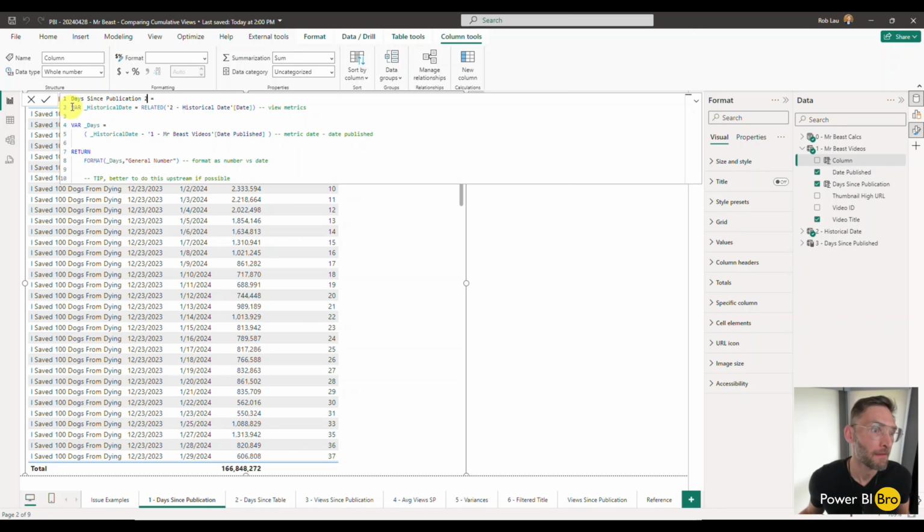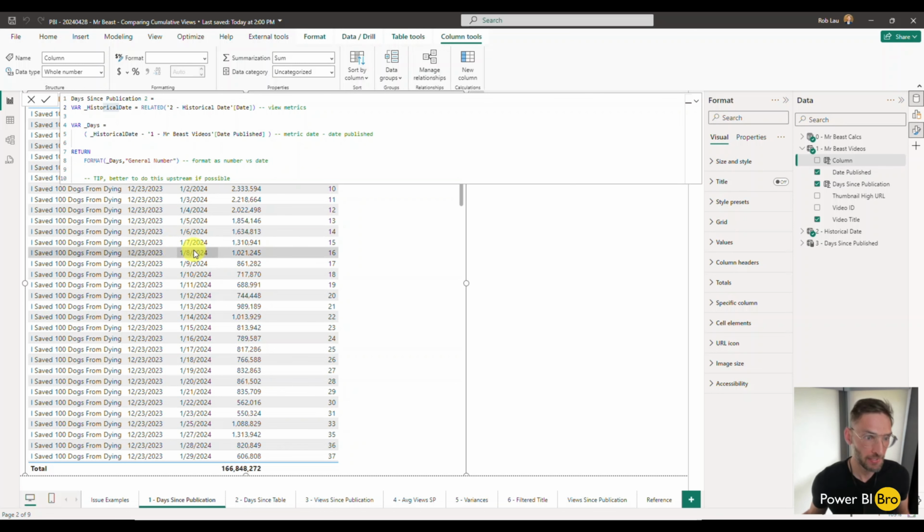It's saying, create a variable, call it the historical date. We're going to go get the historical date. So essentially we're getting this date here, like January 6th, January 7th, January 8th for every video. And then we're going to take a variance. And so what that means is we're going to take this historical date and then we're going to subtract the variance.